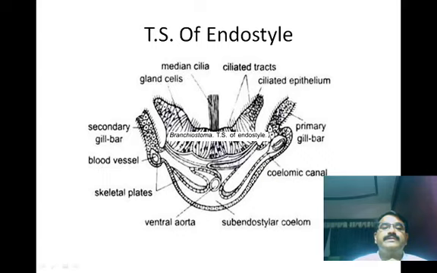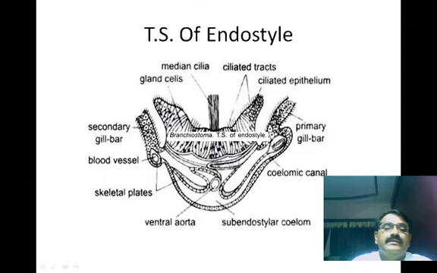And when we observe the transverse section of the endostyle, we will infer that there are the median cilia, then the primary gill bar, and here the secondary gill bars. Then they have gland cells and ciliated cells which are located centrally.